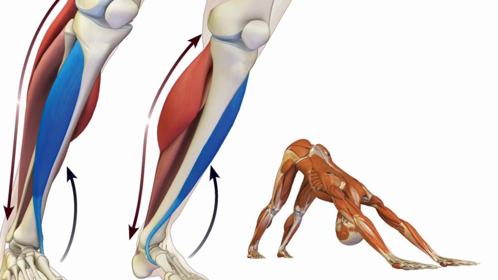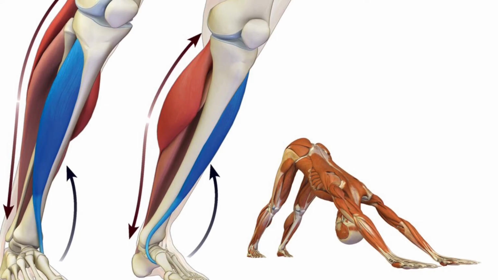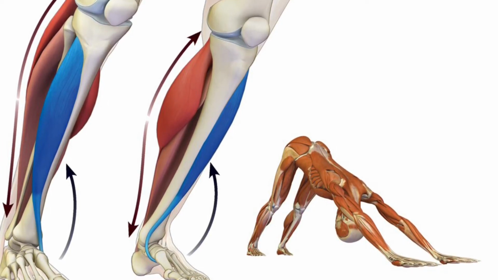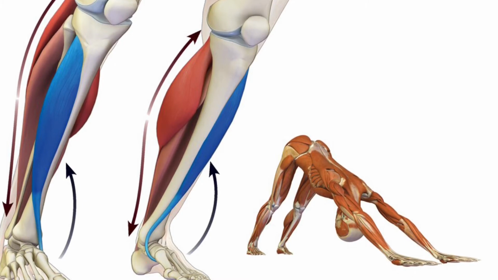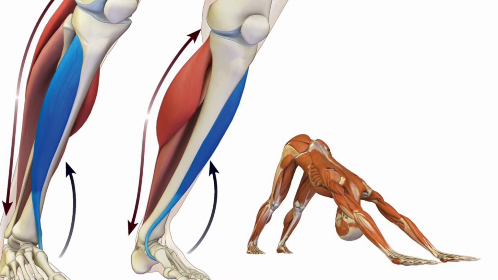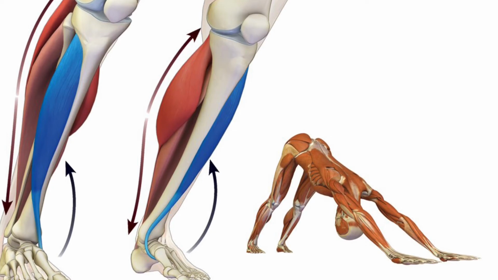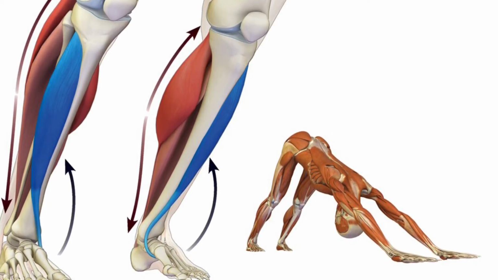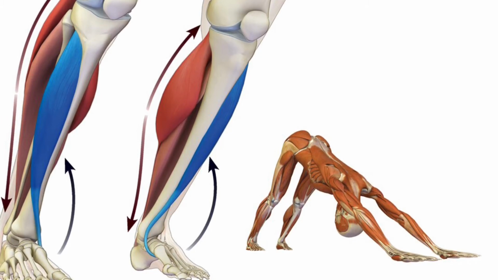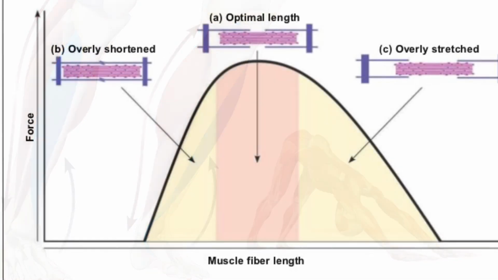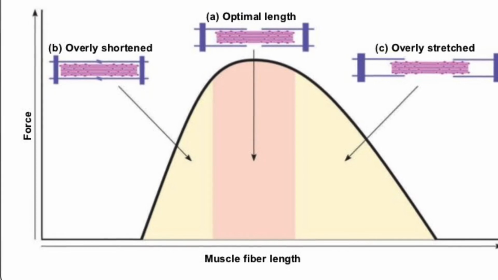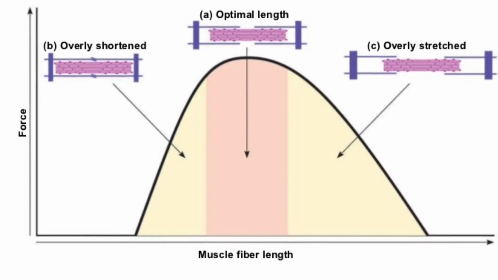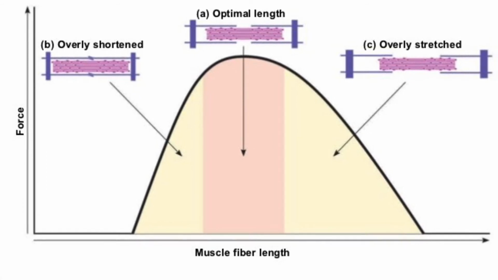Another benefit of these isometrics during the contract-relax method is its ability to increase all fibroblasts for all tissues. It assists with the development of tissue adaptation. Also, it has balanced load across the entire muscle tissue and does not increase inflammatory mediators, as opposed to concentric and eccentric contractions. This helps prepare the body for further exercises, making it more resilient, all the way into the cellular matrix on a histology level.